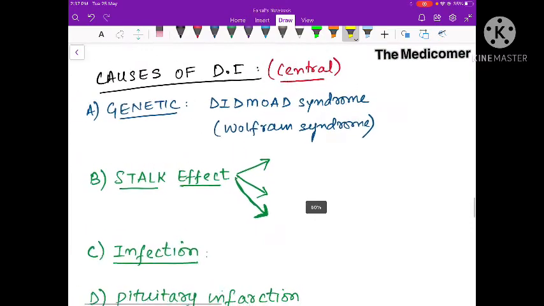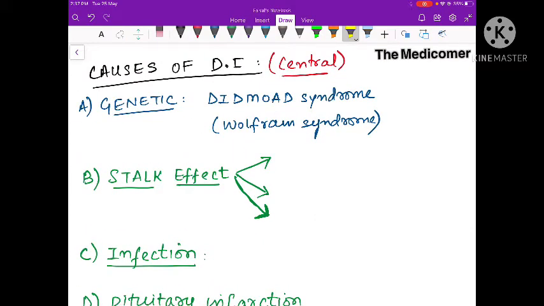Now let's study causes of diabetes insipidus. There are different causes of central diabetes insipidus and different causes of peripheral diabetes insipidus. Let's try to understand causes of central diabetes insipidus first. There's a genetic condition which is called DIDMOAD syndrome, or Wolfram syndrome. This syndrome is associated with different conditions.